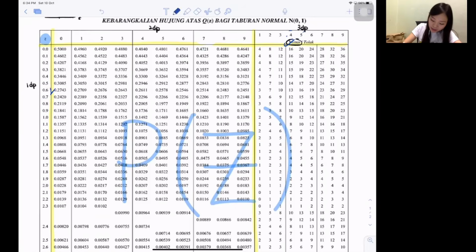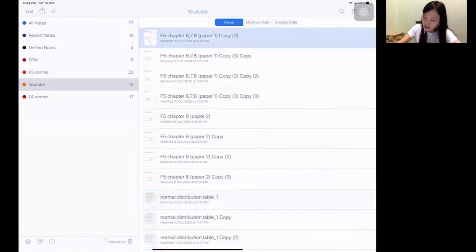1.685. 1.6. Outside, this time is normal find, not reverse. 1.6 is here. 8 is here. So 1.68, isn't it this value? So 1.6, did I look correctly? Yeah. 1.685, isn't the 5, the third decimal, here? Isn't it need to subtract 5? So 0.0465 if I subtract 5. Subtracting 5 is always subtracting the last digit. So the last digit 5 is gone, isn't it? 0.046. Got the answer.